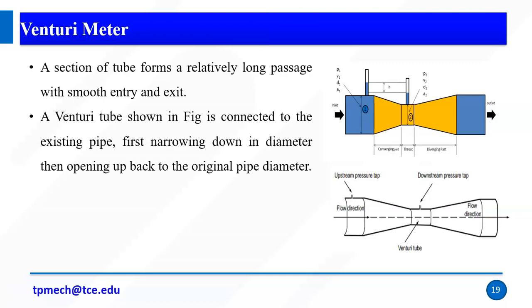The venturi tube shown in the figure is connected to the existing pipe, first narrowing down in diameter and then opening up back to the original pipe diameter. This is similar to our orifice. The only thing is, there we introduce the obstruction in a sudden manner. But here, what we do is introduce it slightly and gradually. It's a long passage and we have a tube.